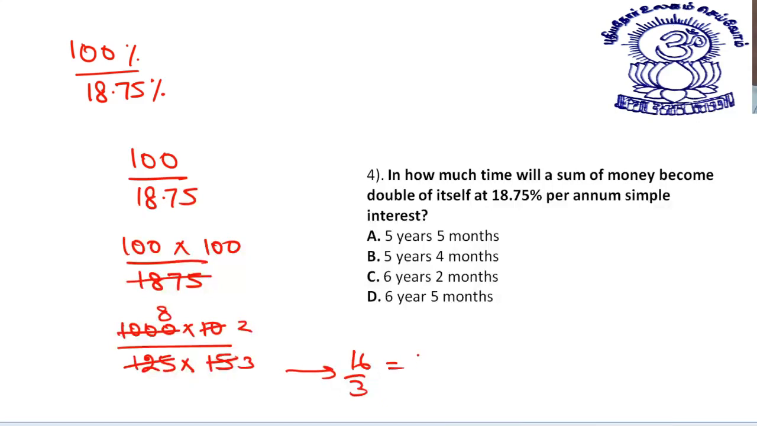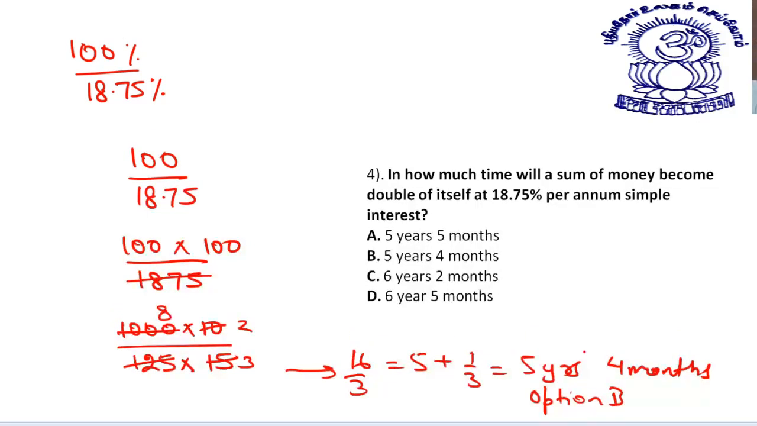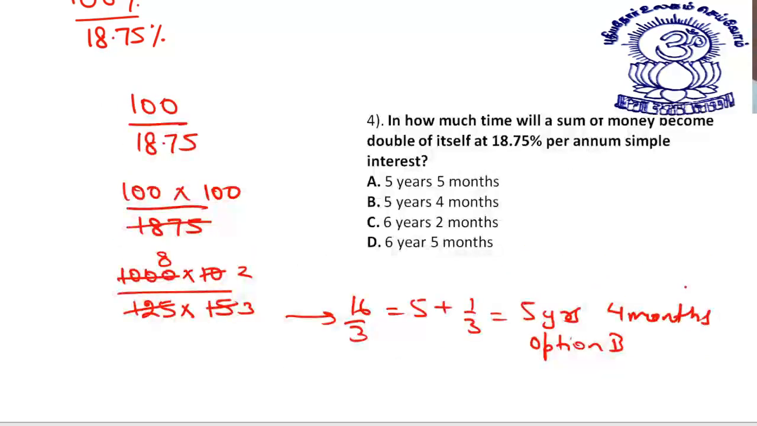16 by 3 you can write as 5 plus 1 by 3, or 5 years 4 months. Do we have any such option? Yes, option B is your answer. I'm sure it is clear to all of you. I think previously and with this combined together, we have done a lot of questions on this topic. We can wind this up right now. I hope you all must be very thorough with this.